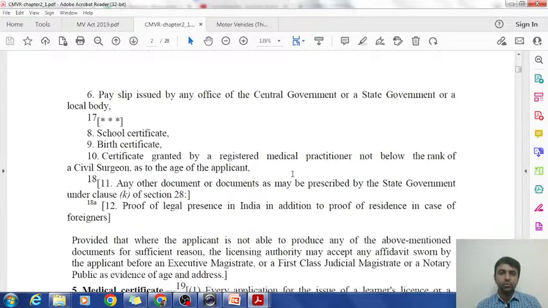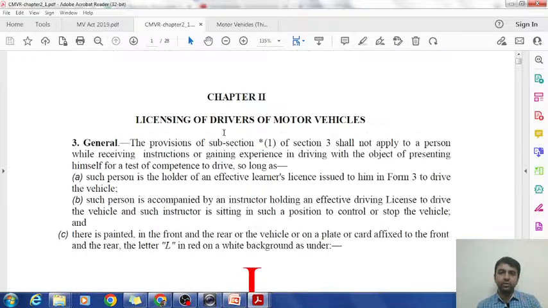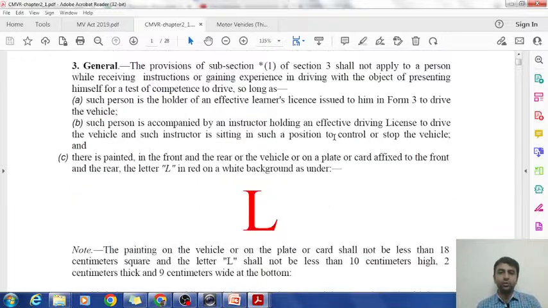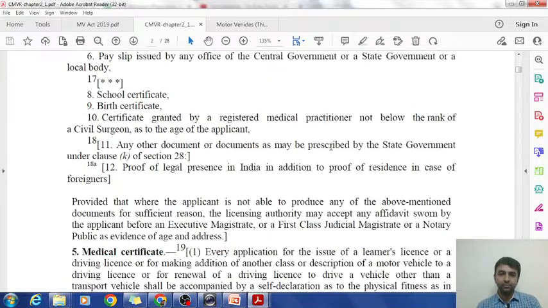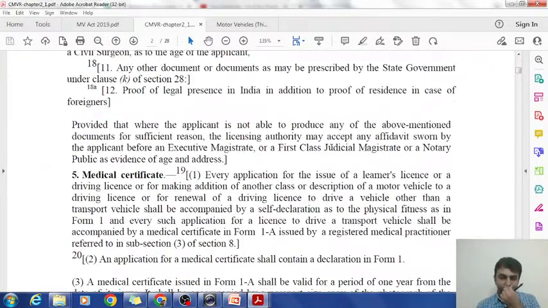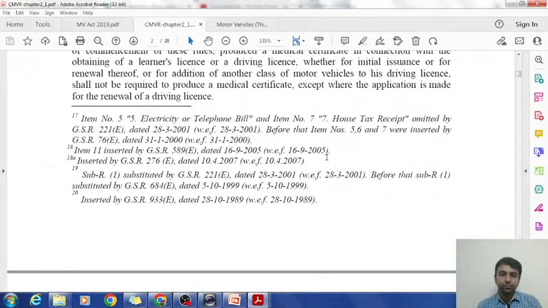This is chapter 2 of CMVR. It talks about the licensing of drivers of motor vehicles. You will find all the answers in this. I will just help you with some of the answers which you are asking.